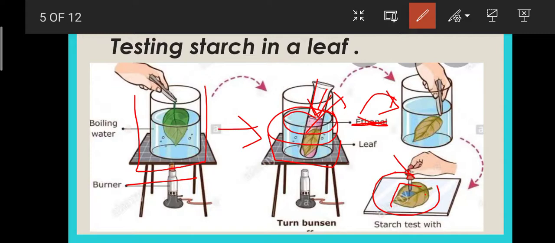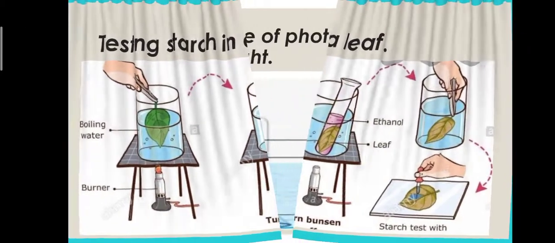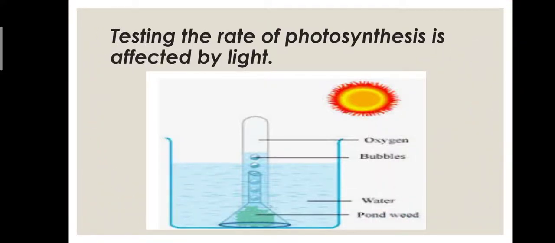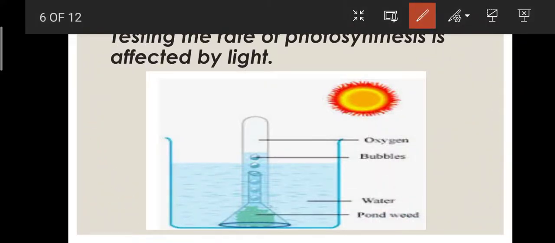Now moving forward, let's check whether the rate of photosynthesis is affected by light or not. This is a hydrilla plant, not pondweed. You are able to see a beaker over here and a funnel.